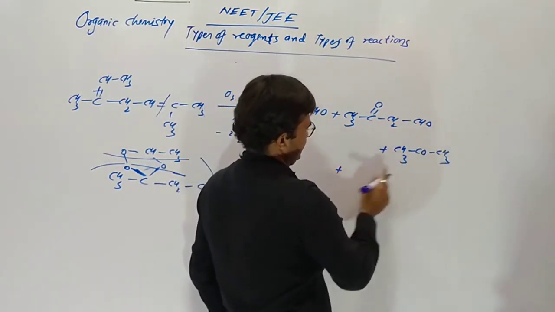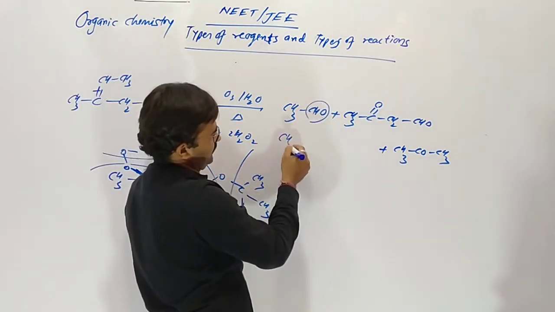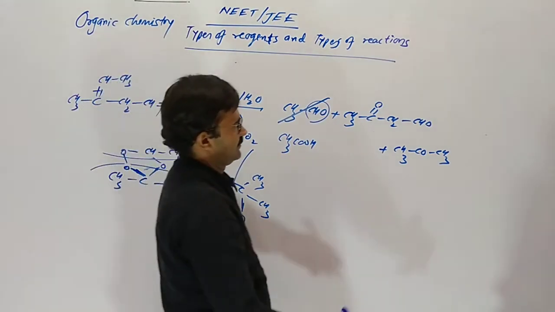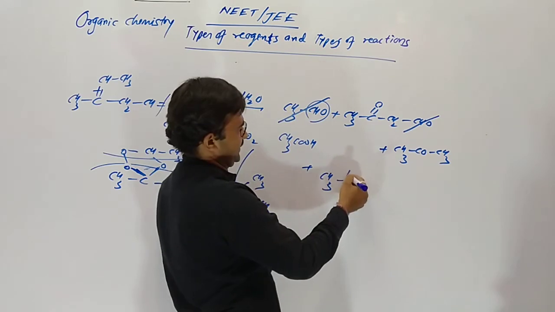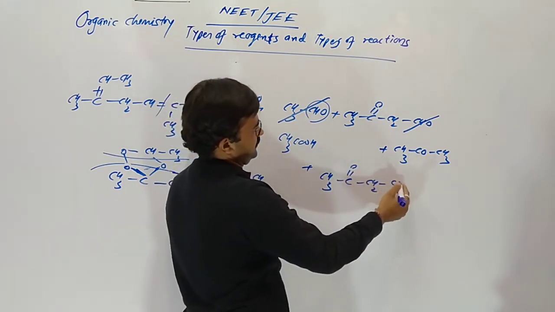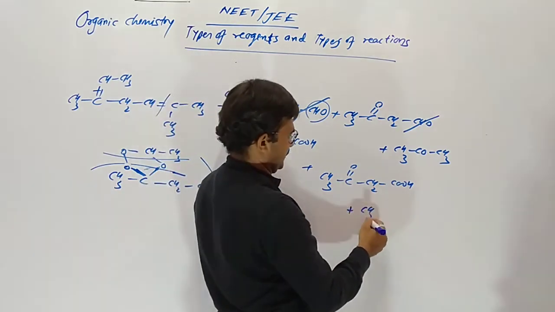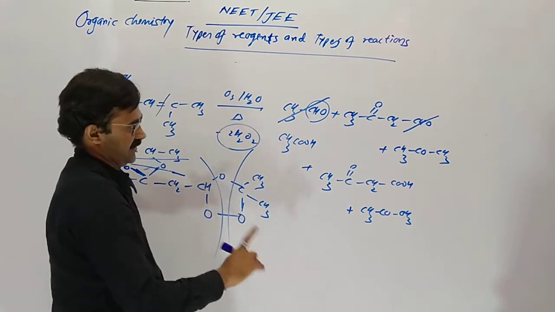But here is the water, so our aldehyde converts into carboxylic acid. This is final. Here also the aldehyde converts, not the keto group, but the CHO aldehyde group converts. A keto group never converts into carboxylic acid by hydrogen peroxide.